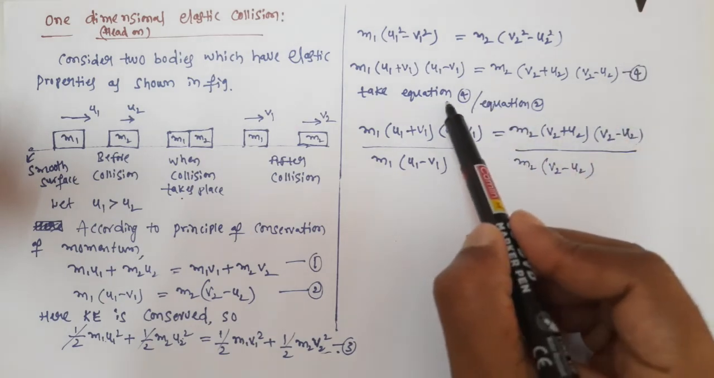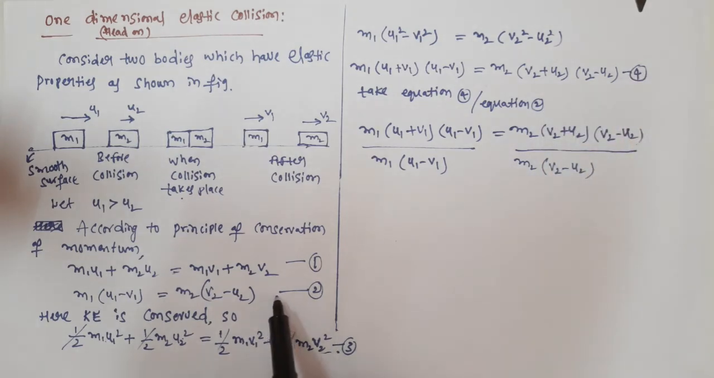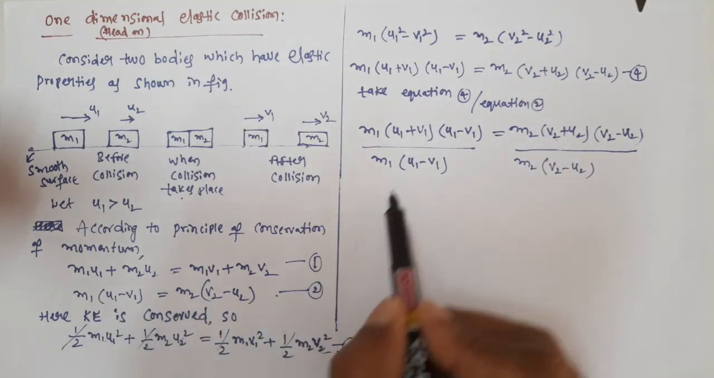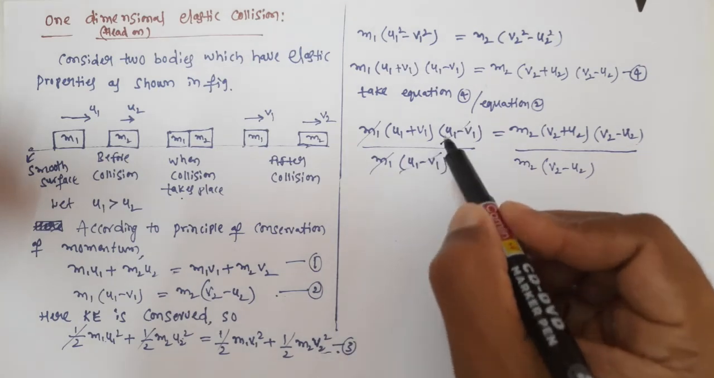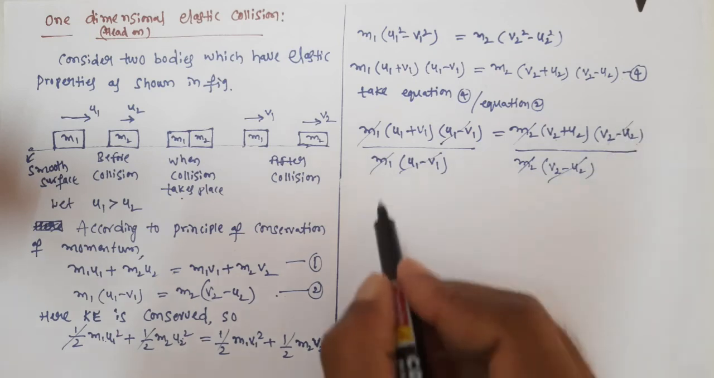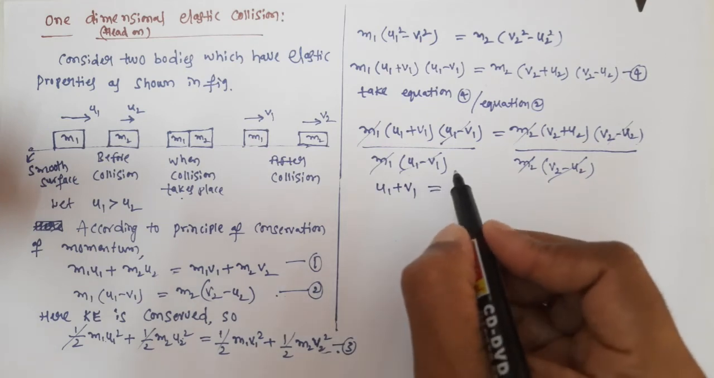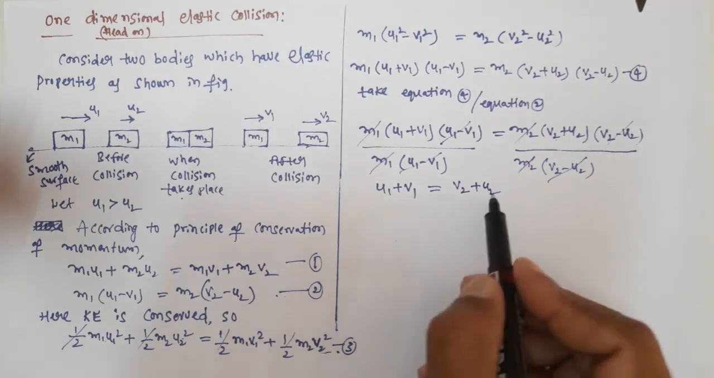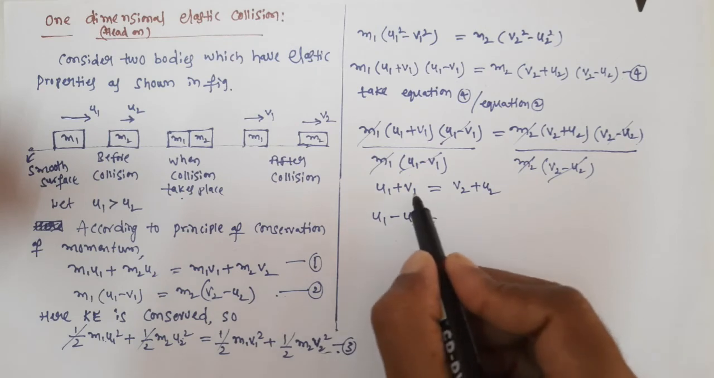Now divide equation number 4 by equation number 2. Equation number 4 we write as it is and we divide by equation number 2. Now m1 gets cancelled, u1 minus v1 gets cancelled, m2 gets cancelled, v2 minus u2 gets cancelled. So now the terms we have: u1 plus v1 is equal to v2 plus u2. Now bring this u2 this side, so u1 minus u2 is equal to, now bring this v1 this side.